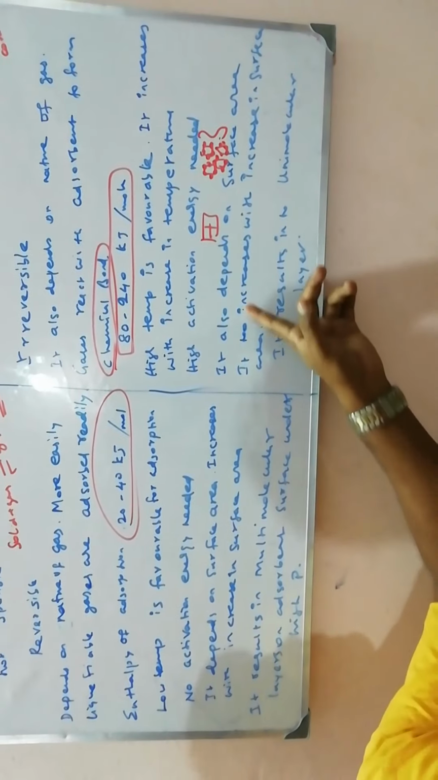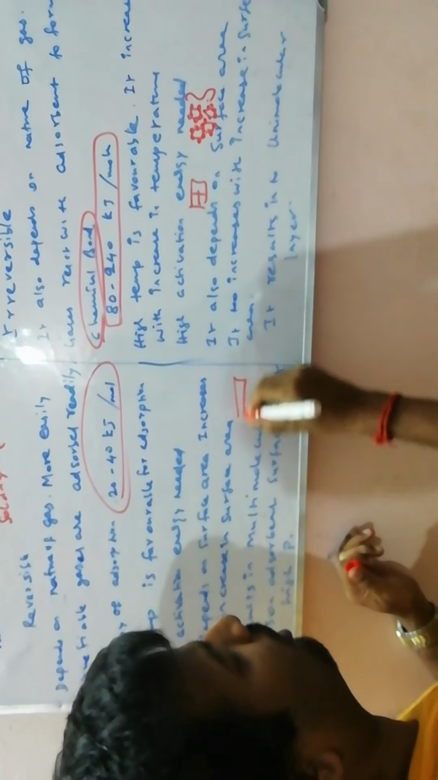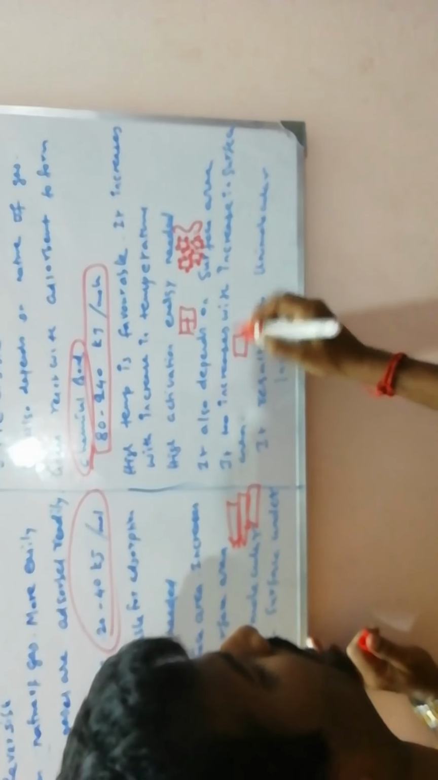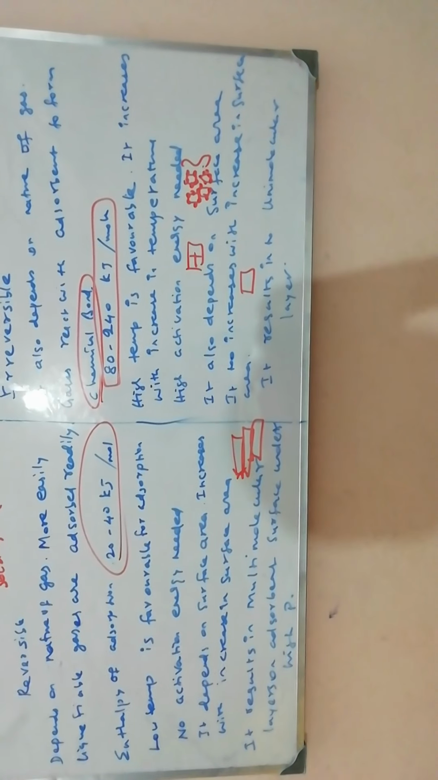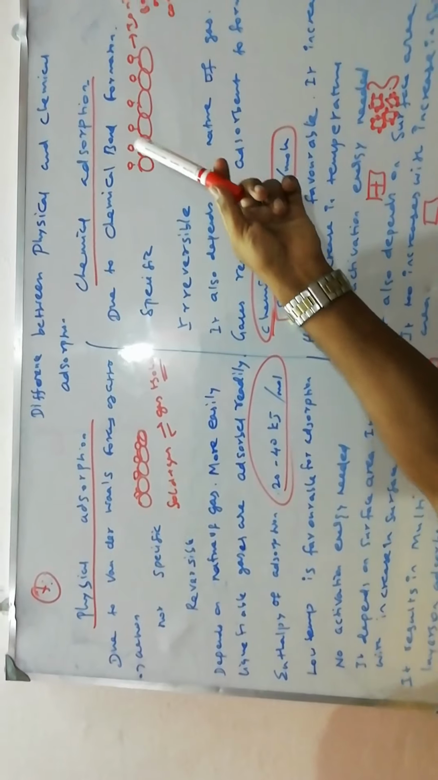The same thing is here in chemical adsorption. Physical adsorption forms multi-molecular layers, where many layers form. Here only a monolayer is formed. So that is one difference. So these are the main differences. This is due to van der Waals force of attraction. This is due to ionic and covalent bond formation. So these are the main differences between physical adsorption and chemical adsorption.